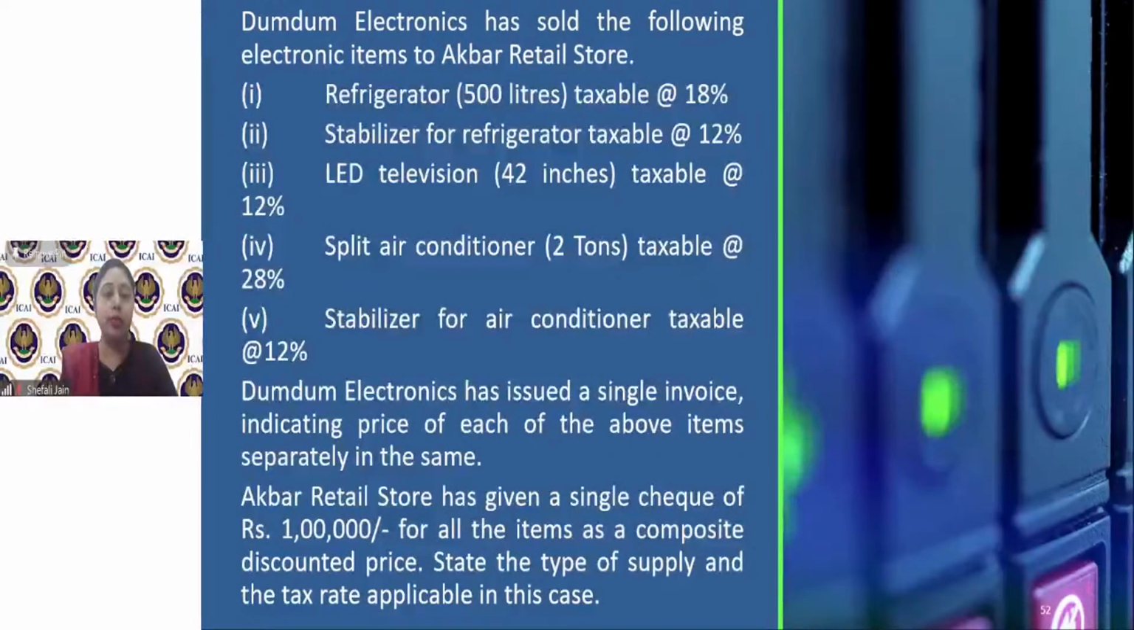Akbar retail store has given a single check of rupees 1 lakh. Now, giving one single amount for consideration also does not make a single price. Price has been separately shown. So you cannot say that since a single consideration has been received in one go, or a lump sum amount has been paid for the consideration, it means that the supplier has charged a single price.